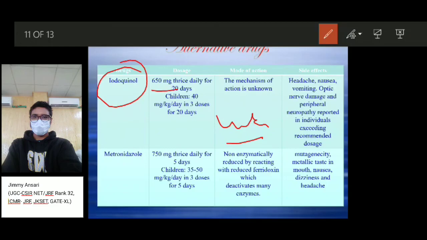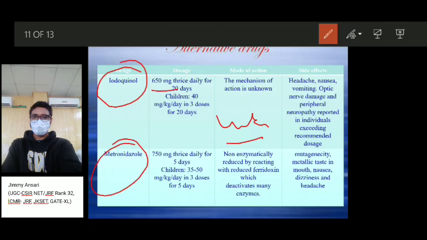Another drug is metronidazole, for which the dosage is 750 mg thrice daily for 5 days. In children, we should give 35 to 50 mg per kg per day in 3 doses for 5 days.